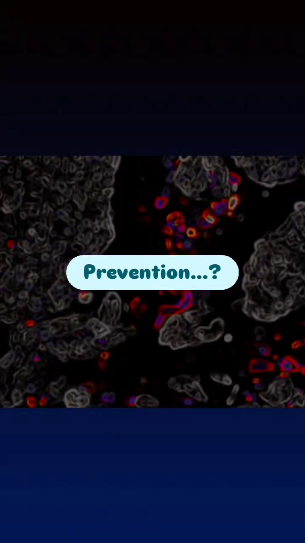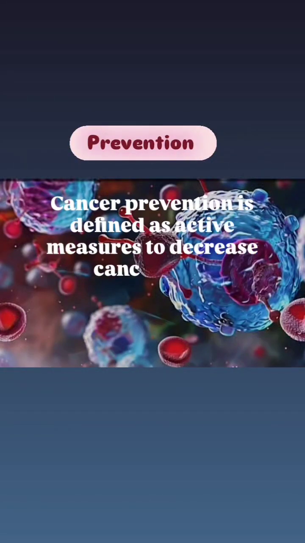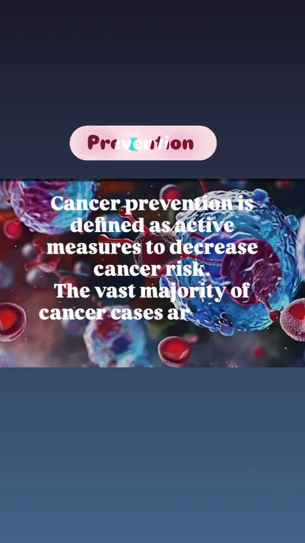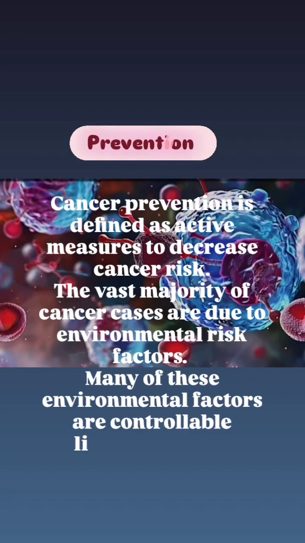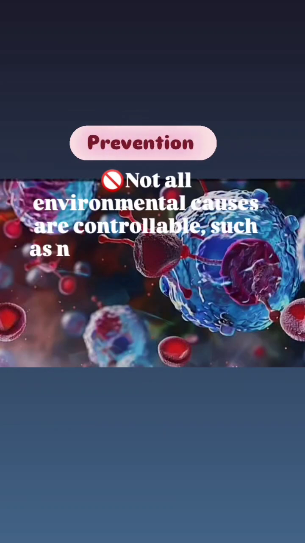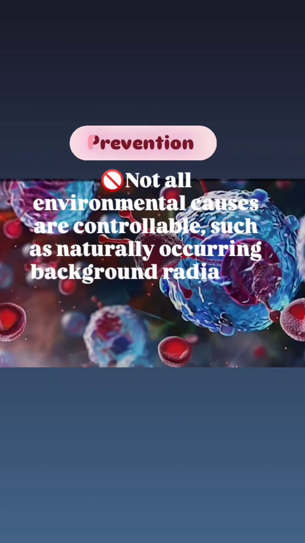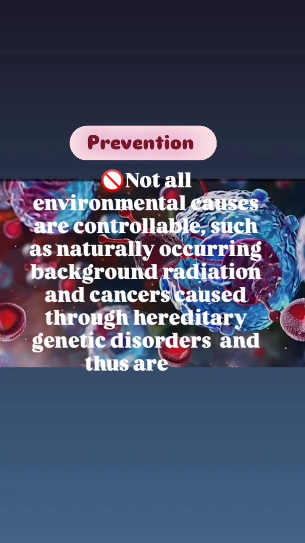Prevention of cancer. Cancer prevention is defined as active measures to decrease cancer risk. The vast majority of cancer cases are due to environmental risk factors. Many of these environmental factors are controllable lifestyle choices. Thus, cancer is generally preventable. Between 70% and 90% of common cancers are due to environmental factors and therefore potentially preventable. But not all environmental causes are controllable, such as naturally occurring background radiation and cancers caused through hereditary genetic disorders, and thus are not preventable.